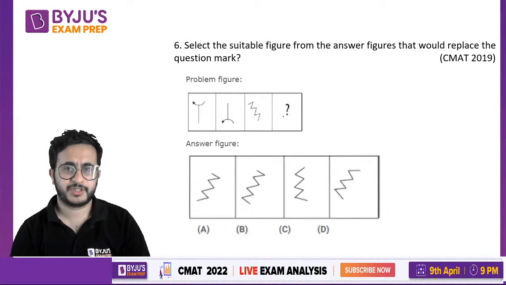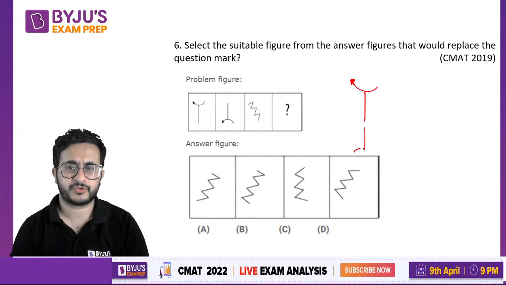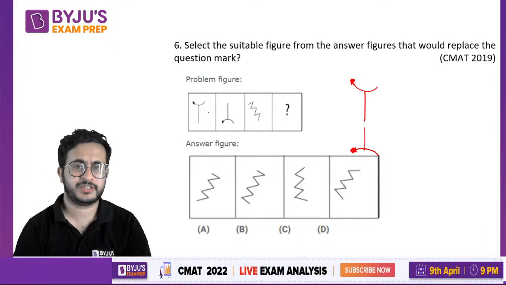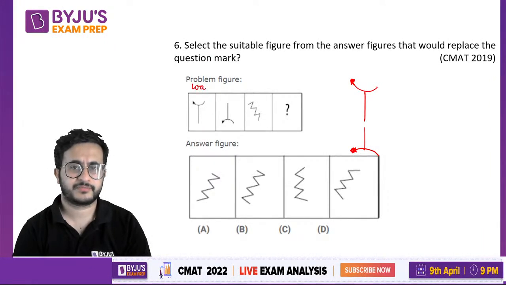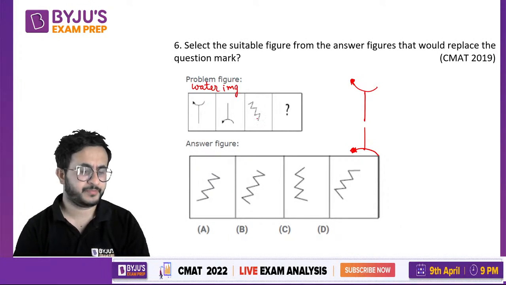See what is happening to this. This is a shape like this. Okay, on this side an arrow, and if you look, it is the water image. If you flip it, it will become like this, and this arrow will point like this, right? So this is the water image. So we need to just take the water image of this.